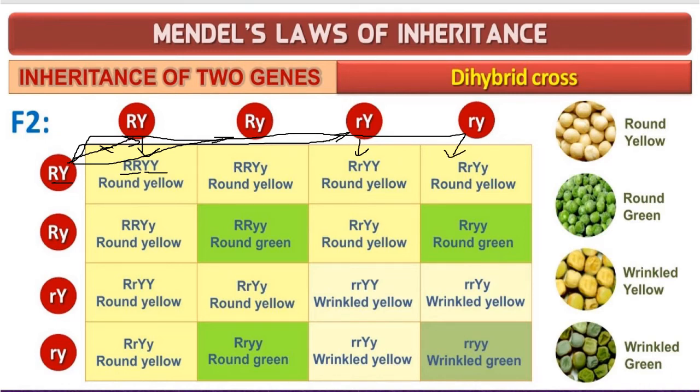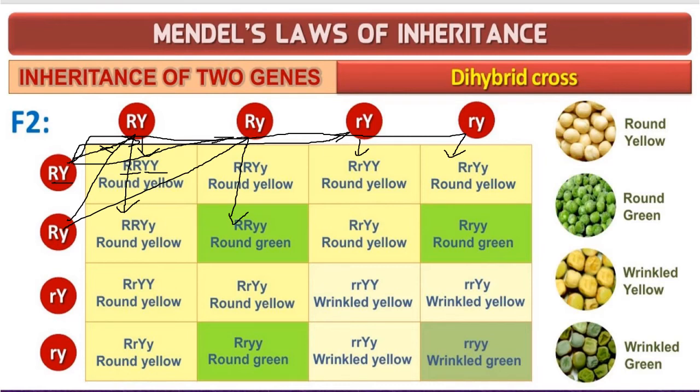Okay, so in the same way, you will cross each one. So like this, capital R and small y with a capital R and a small y. So like this you will write. This again goes with this. If you cross, the product is written.